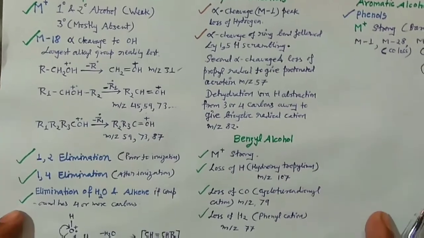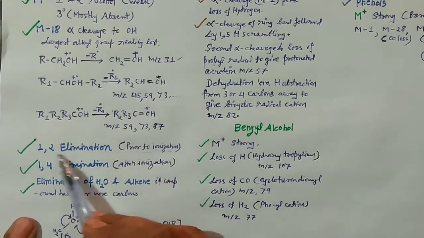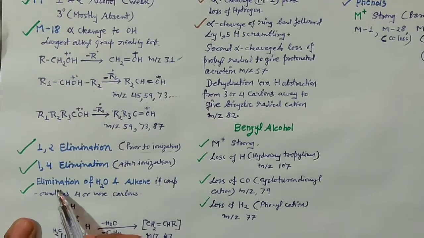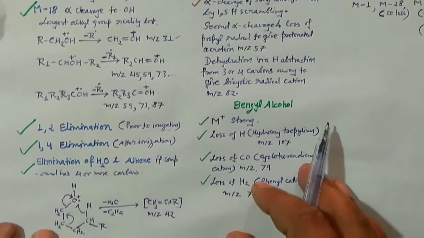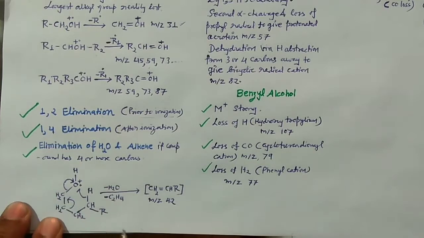And as I have mentioned already, if dehydration occurs prior to ionization, it would be a 1,2 type of elimination. If this dehydration occurs after ionization, it is the elimination of a water molecule, a 1,4 elimination. And finally, this is again a very important point in the case of aliphatic alcohols. If your compound has 4 carbons or more than 4 carbons, then you will have an m/z 42 type of peak, because first a water molecule is lost, and after the loss of this water molecule, an ethylene molecule is also lost.